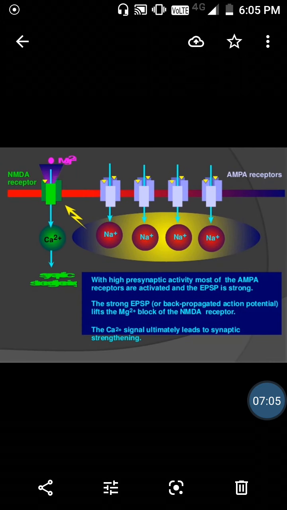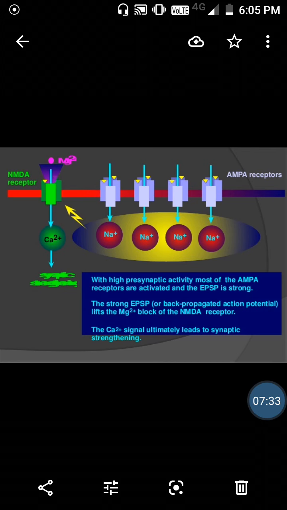So here, with the high presynaptic activity, most of the AMPA receptors are activated and the excitatory postsynaptic potential is strong. So what they do is potentiate the activity of the NMDA receptor. The strong EPSP lifts the magnesium block of the NMDA receptor. The calcium signal ultimately leads to synaptic strengthening.